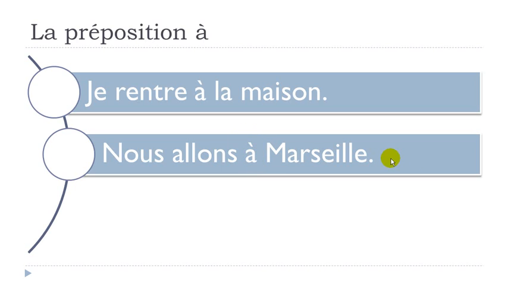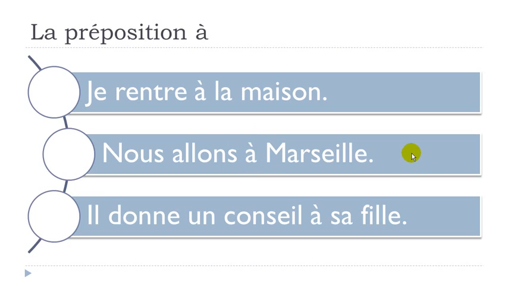Then, il donne un conseil. Donner is to give, un conseil, an advice, so he gives an advice à sa fille, his daughter. So in that case, to his daughter, you should also use this preposition à. So, je rentre à la maison, nous allons à Marseille, il donne un conseil à sa fille.